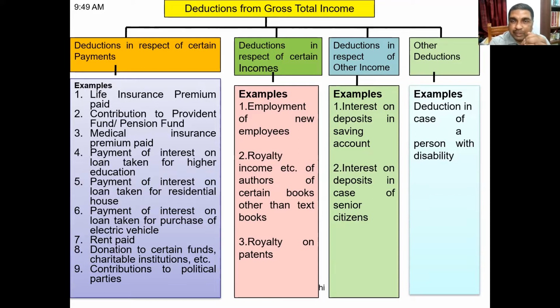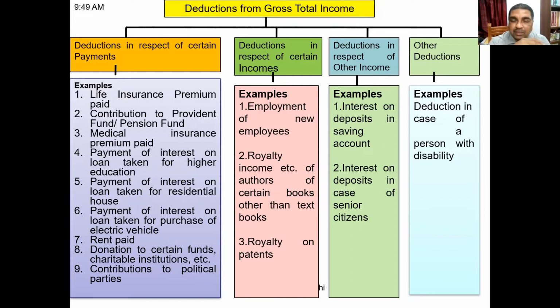Deductions are also allowed in respect of certain other incomes, like interest on deposits in a savings account. So there are different limits for a normal person or a senior citizen. So if income is earned from savings bank deposit accounts by way of interest, that is allowed as a deduction under 80TTA. We'll be learning that in appropriate time.